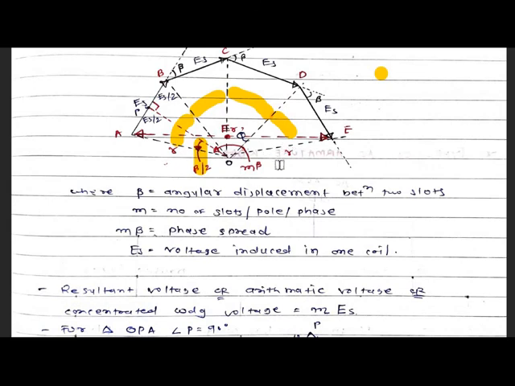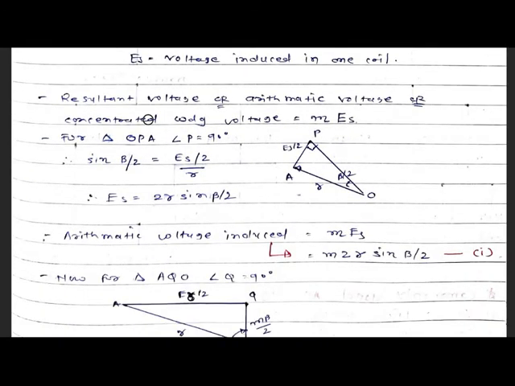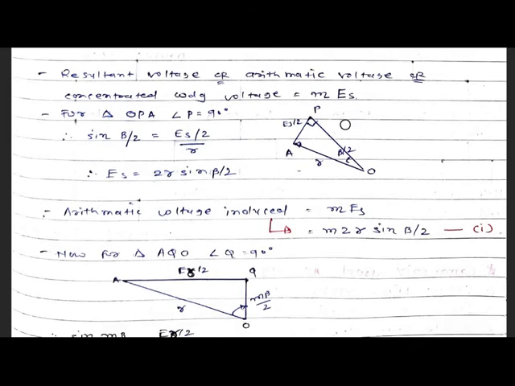Give this radius R. These all are R. So now the resultant voltage, or arithmetic voltage, or concentrated winding voltage is given by M into ES, because we know that M is the total number of slots per pole per phase and ES is the induced EMF in one conductor. So this is M ES.